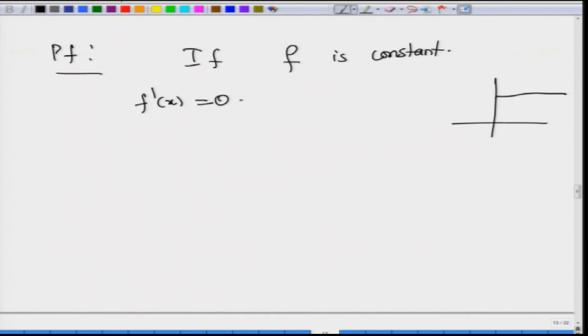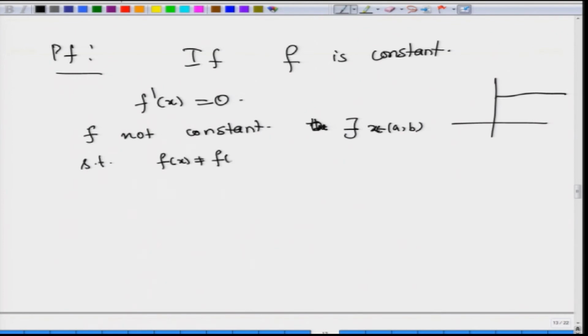Now, if f is not constant, then there exists an x in A B such that f of x is not equal to f of A. Now, f of x can be bigger than f of A or f of x can be less than f of A. Let us assume that f of x is strictly bigger than f of A. Similarly, we can argue if f of x is less than f of A.